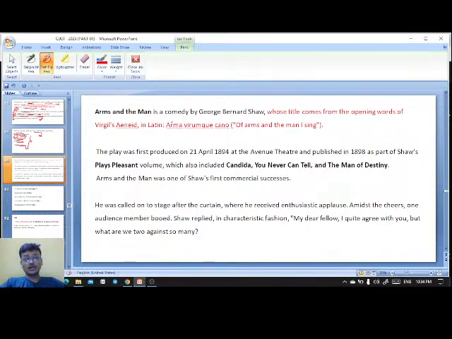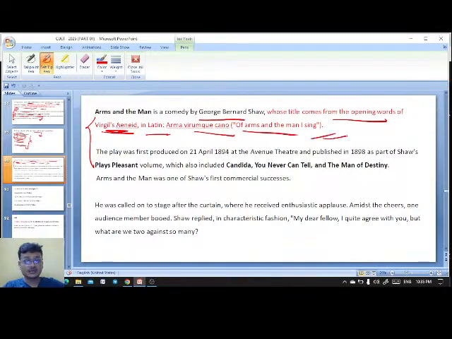Arms and the Man is a comedy by George Bernard Shaw, whose title comes from the opening words of Virgil's Aeneid in Latin, Arma virumque cano, which means 'Of arms and the man I sing.' Arms and the Man is a part of the pleasant plays, as I told you, since he has written pleasant plays as well as unpleasant plays. Here we have Candida, You Never Can Tell, The Man of Destiny as well.